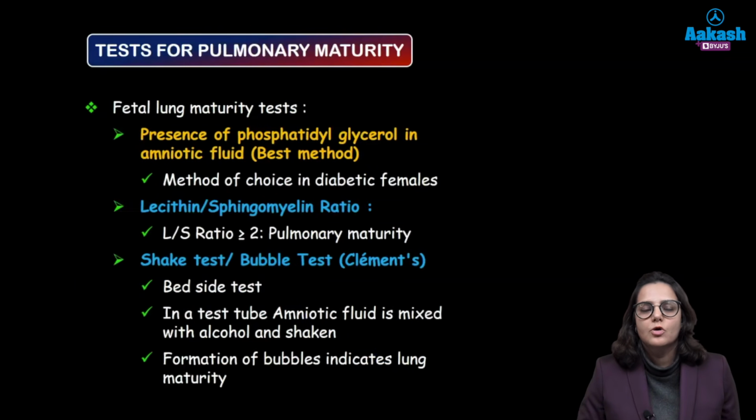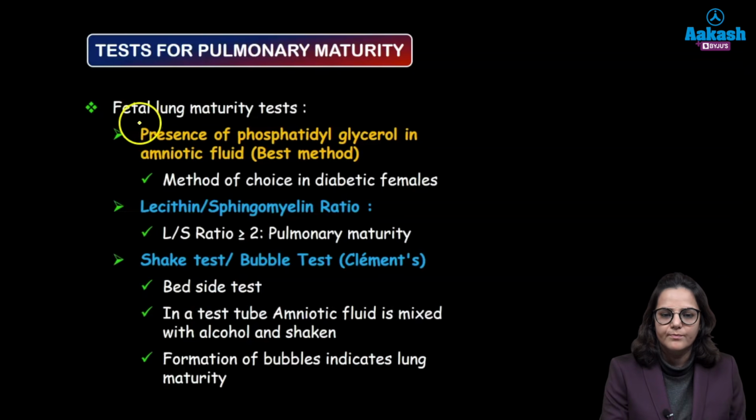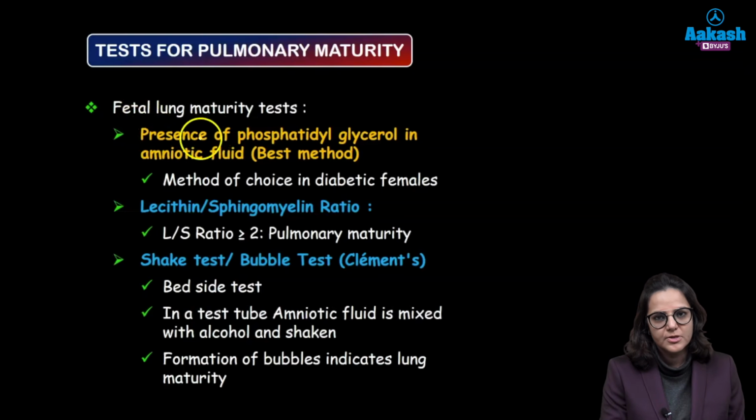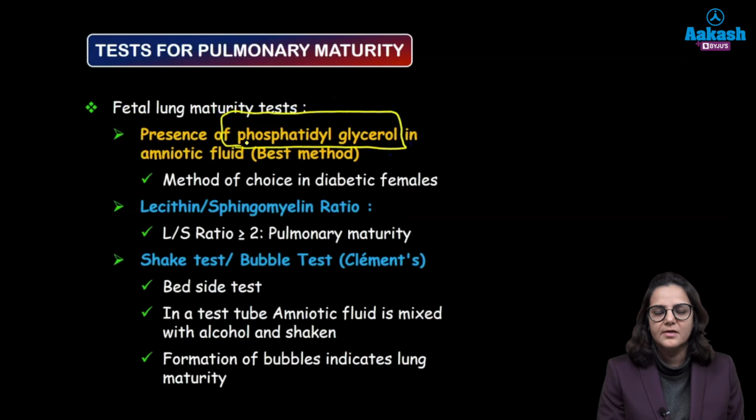They have also asked a lot of questions on tests for fetal lung maturity, so I have touched upon them. The best method which is used is phosphatidylglycerol. Okay, so this is the best method. It is also the best method in diabetic females. Other methods used are the lecithin sphingomyelin ratio. If it is more than or equal to 2, it indicates pulmonary maturity. Shake test or bubble test, also known as Clements test, is a bedside test.